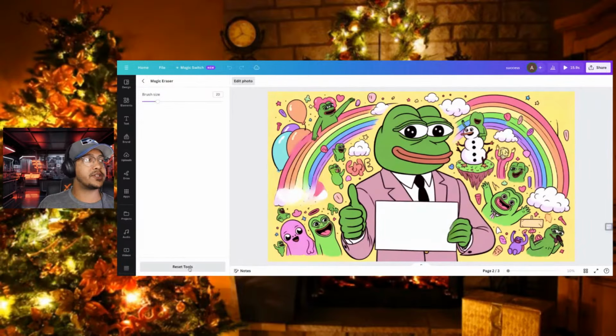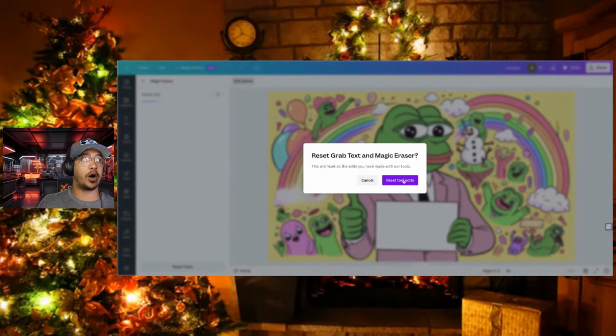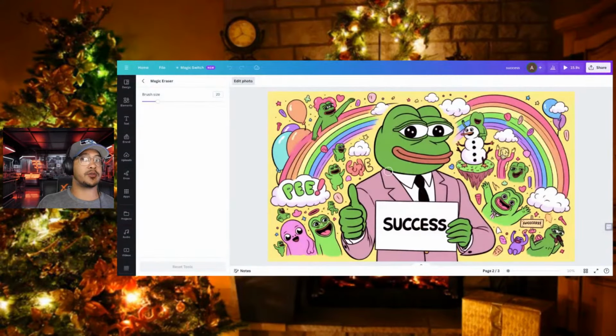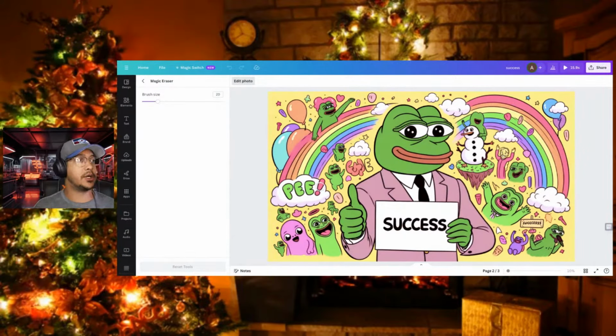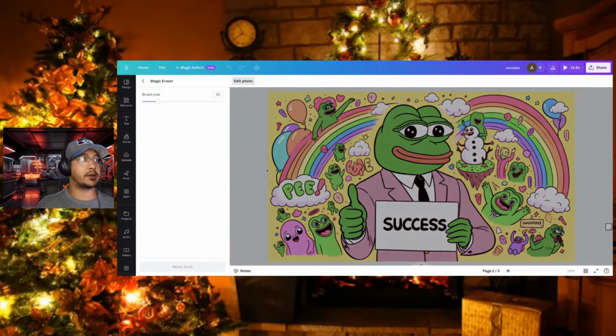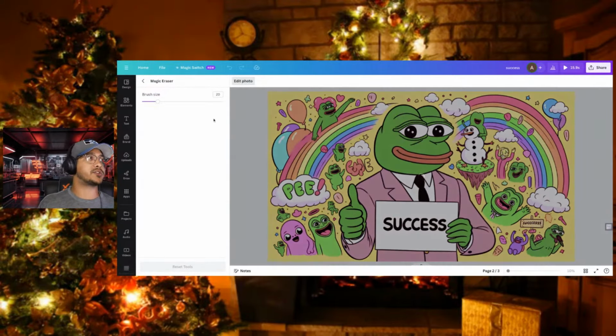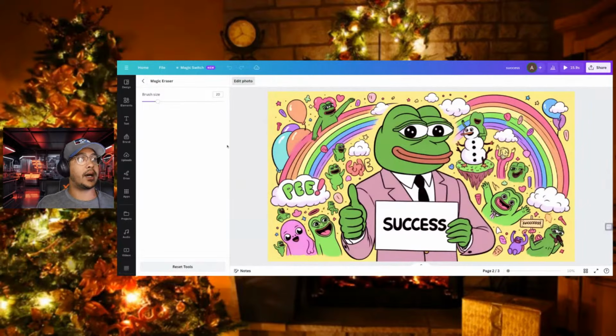Once it's all done, you just simply click on reset. Now, they do have a reset tool. The downside to it is if you ever click this, it resets all of the edits that you've made to it, anything that you have changed with it. So keep that in mind. If you do that, you can always undo it by clicking Control Z, I believe, if I'm not mistaken. Yeah, even then that didn't even reset it to what it was before.